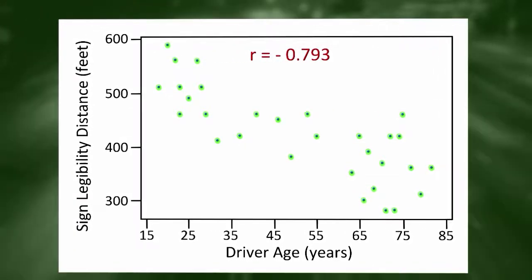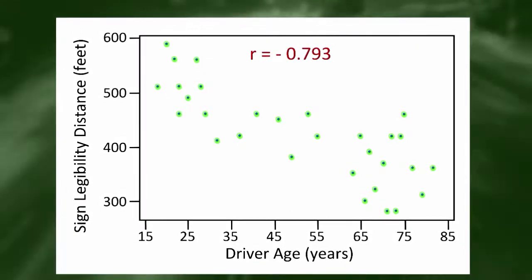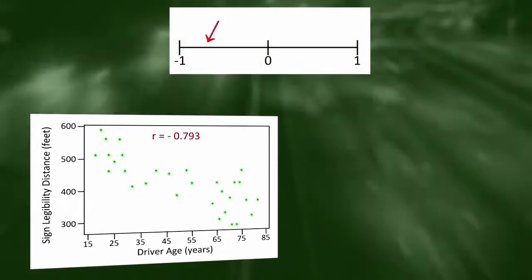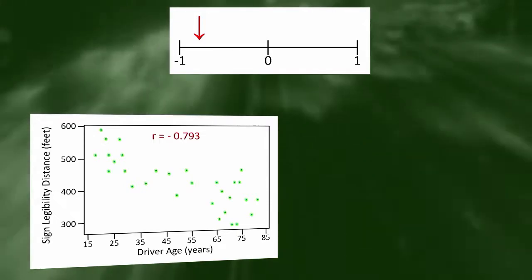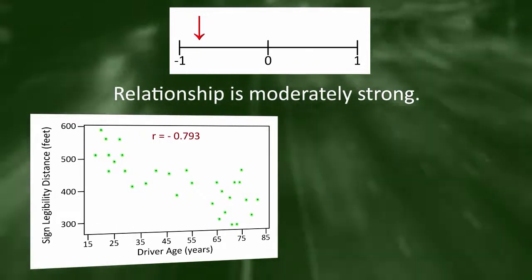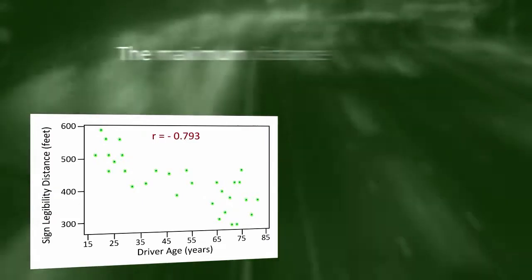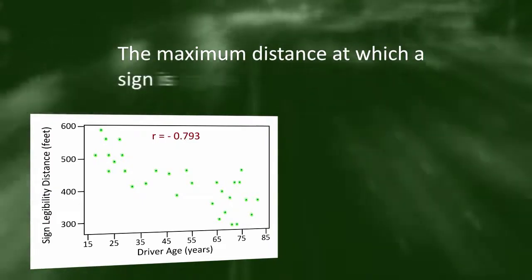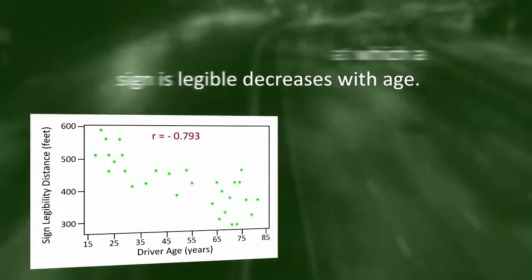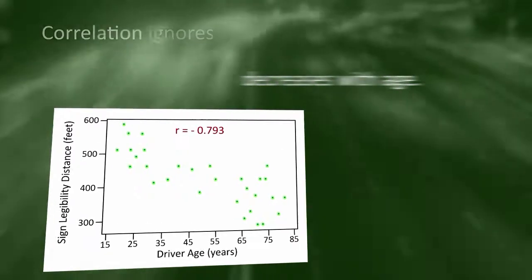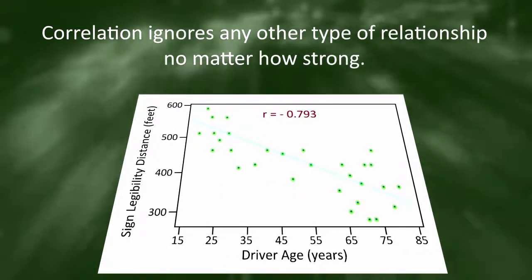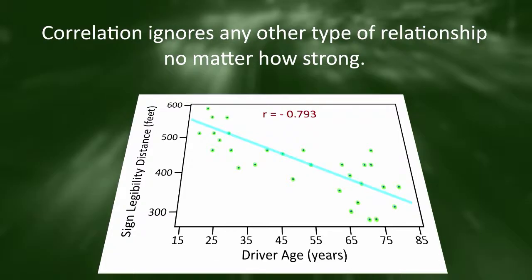Since R is less than 0, it confirms that the direction of the relationship is negative. Since R is relatively close to negative 1, it suggests that the relationship is moderately strong. In context, the negative correlation confirms that the maximum distance at which a sign is legible generally decreases with age. The correlation only measures the strength of a linear relationship between two variables. It ignores any other type of relationship, no matter how strong it is.